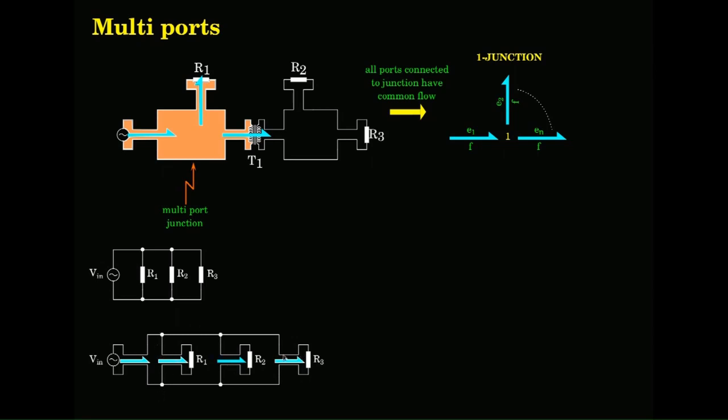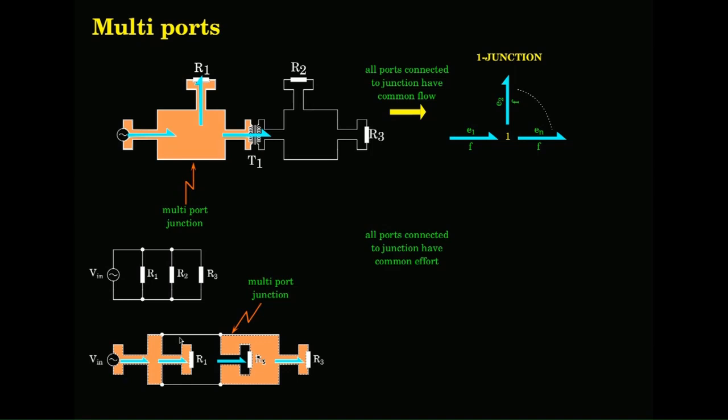This is the same effort as this effort, as this effort, as this effort. Okay. So, this is a multi-port junction where all the ports connected to this junction have a common effort, common potential in the electric circuit nature. This is called a zero junction.